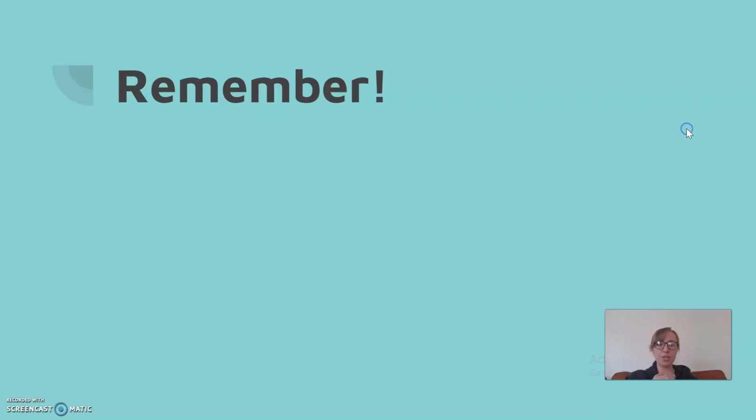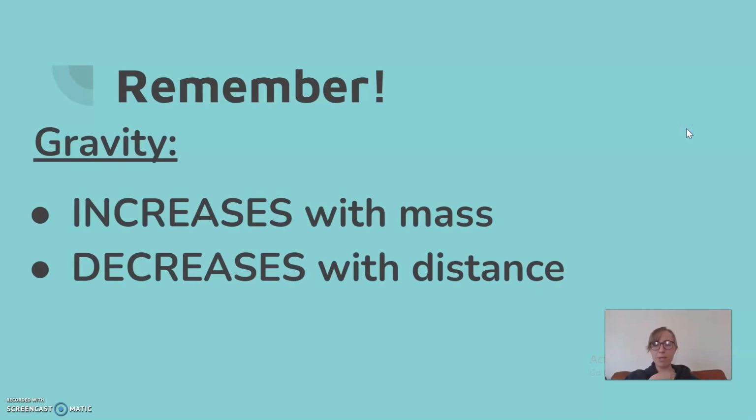All right, so just two things that I want you to remember from this. Gravity increases with mass and decreases with distance. So objects that have more mass have more gravity. Objects that are further away have less gravitational pull.